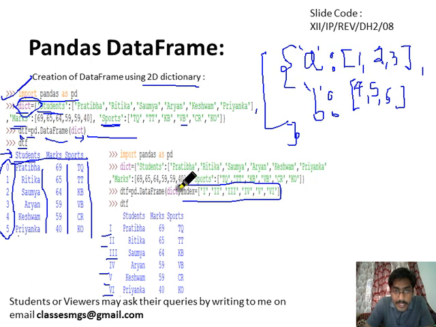We write pd dot DataFrame, then the dictionary, which remains the same, comma, index. If we don't pass the index, it will become 0, 1, 2, 3, 4, 5. If we pass the index, the passed index will be displayed in the output. Keep this in mind. Okay, let me move ahead.